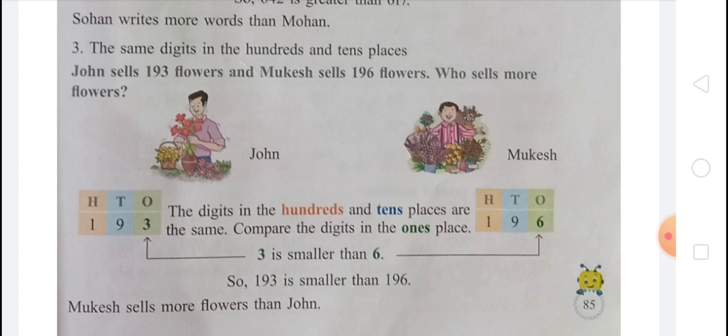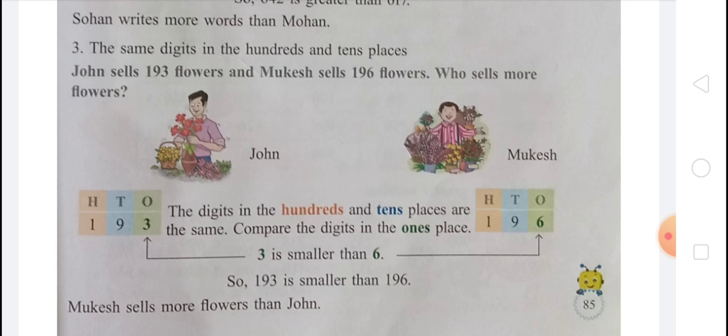If the 100 and tens places are the same in both numbers, then we have to compare the digits in the ones place. And when we compare the ones place in both numbers, in 193 on the ones place there is 3, and in 196 on the ones place there is 6.